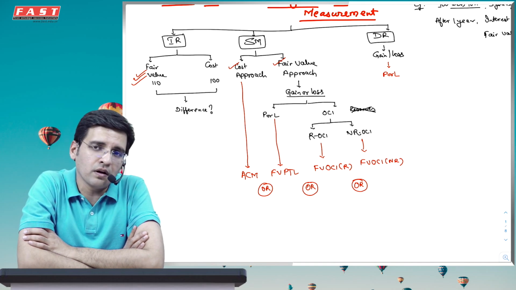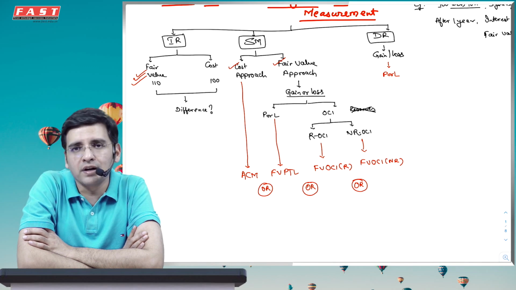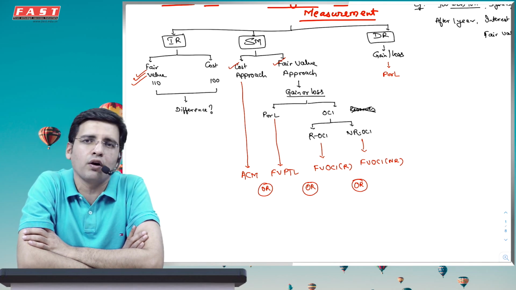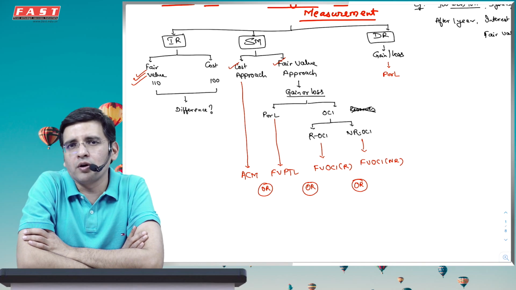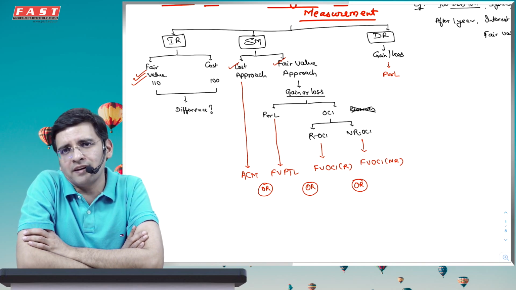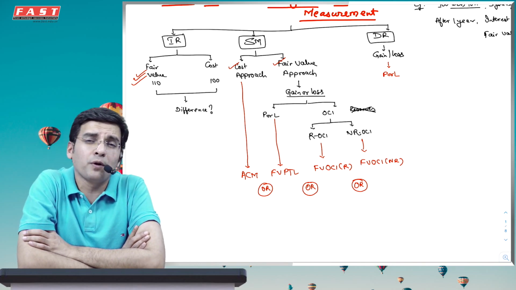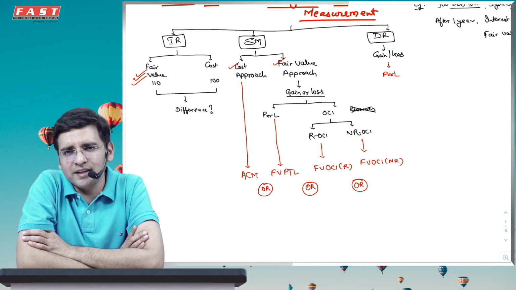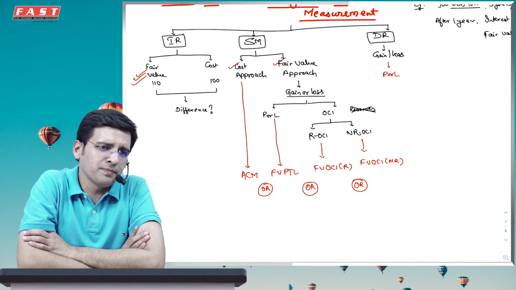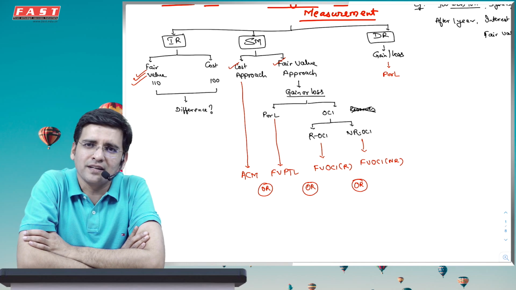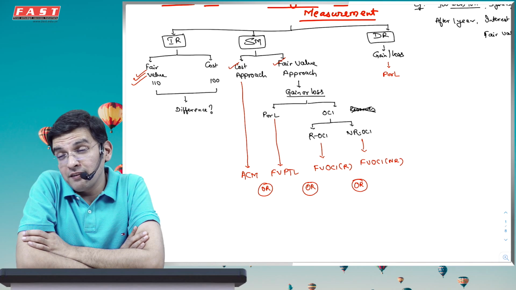If your business model is not to hold till maturity, that means either you trade frequently in this, or you might trade, or you might hold. You're not sure about it. You in fact do both the things. In fact, that is your business model. Being opportunistic. What matters to me is nothing except money. So I have one principle in life, which is that money matters. Everything else is something which is a derivative of it. So derivatives ये भी आएगा.